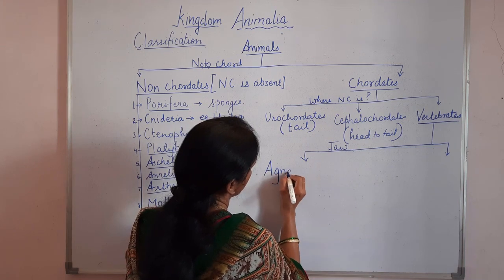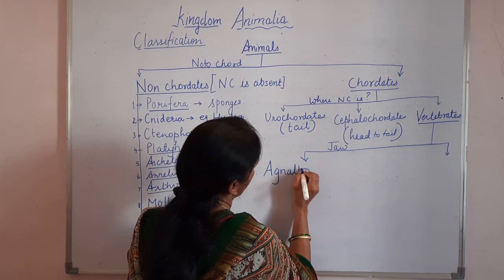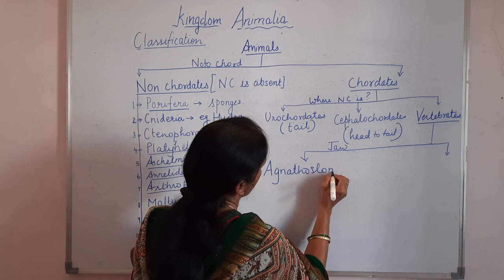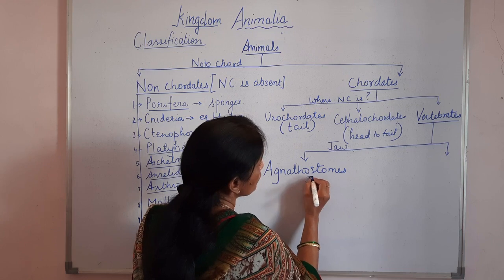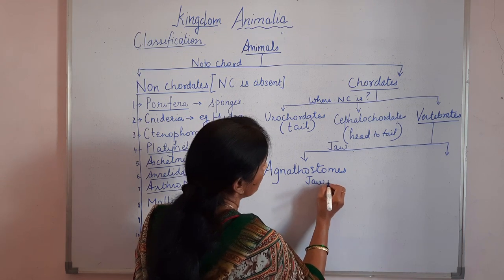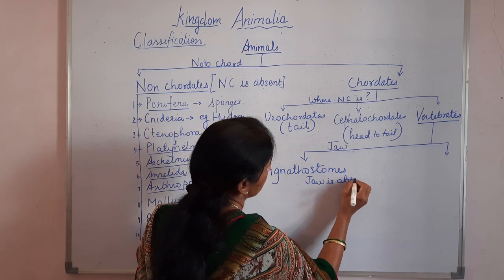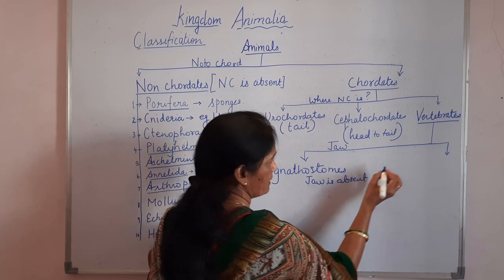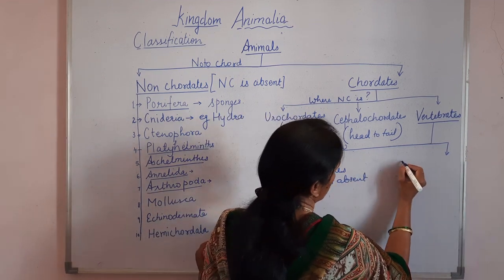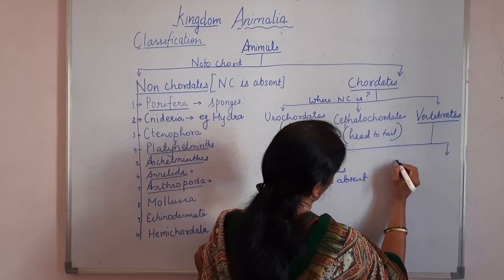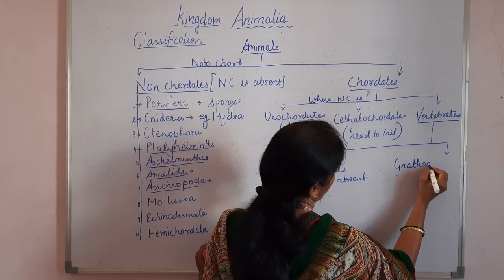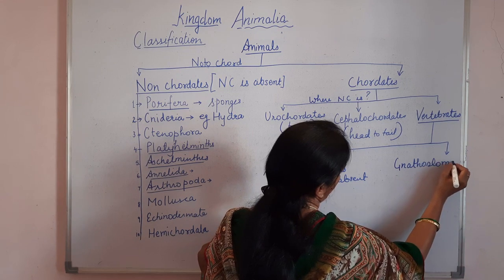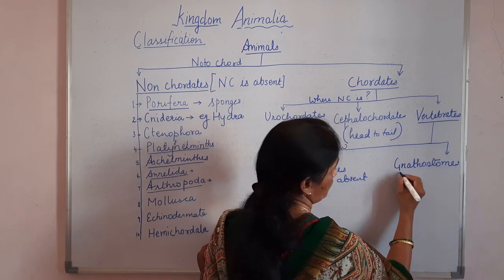Agnathostomes, where the jaw is absent. Okay. So here jaw is absent. And if it is present, they are called Gnathostomes. If jaw is present. Okay.